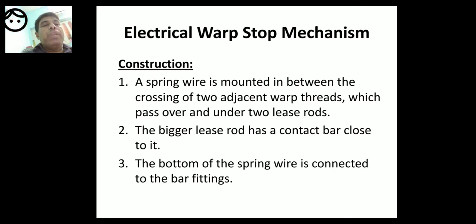The bottom of the spring wire is connected to the bar fittings. So my dear students, this is the construction. The spring wire is mounted in between the two adjacent warp threads, and the warp threads pass over and under two lease rods, and the bigger lease rod has a contact bar close to it, and the bottom of the spring wire is connected to the bar fittings.